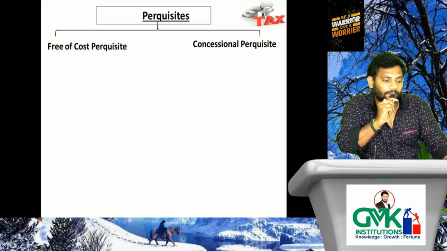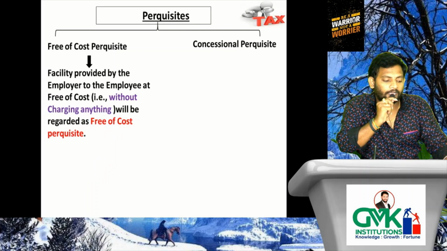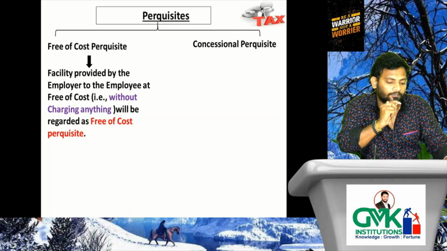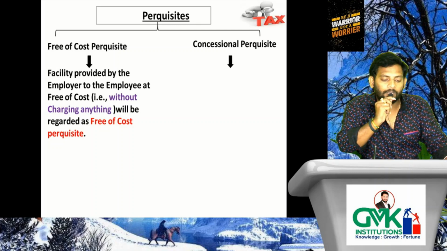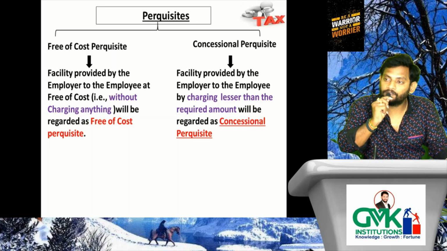Free of cost and concessional. When we can call it free of cost? A facility provided by the employer to the employee at free of cost, that is without charging anything, will be regarded as a free of cost perquisite. What about a concessional perquisite? A facility provided by the employer to the employee by charging less than the required amount will be regarded as a concessional perquisite.